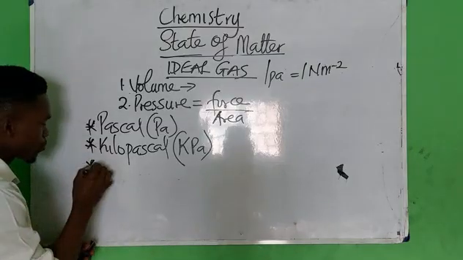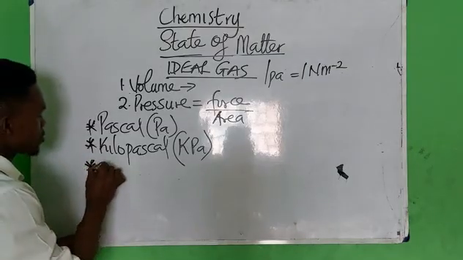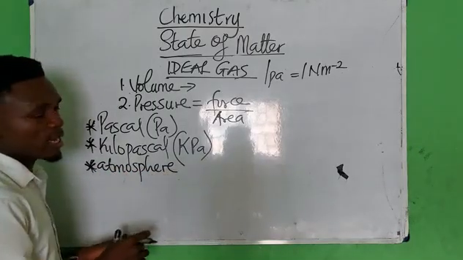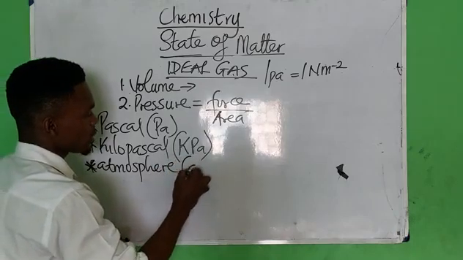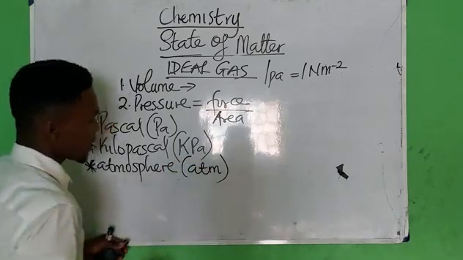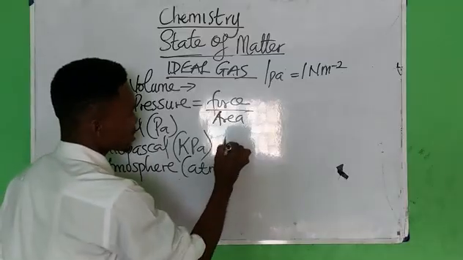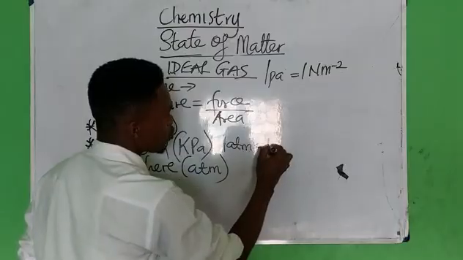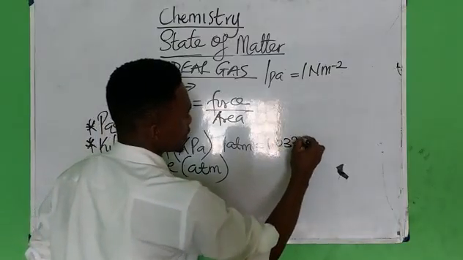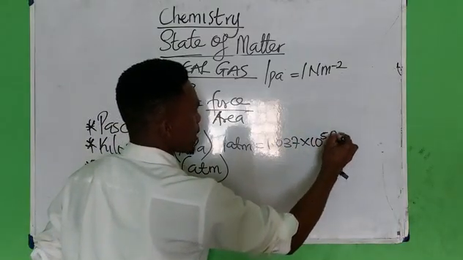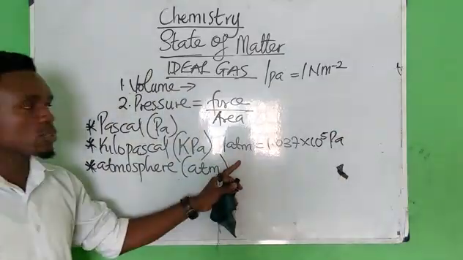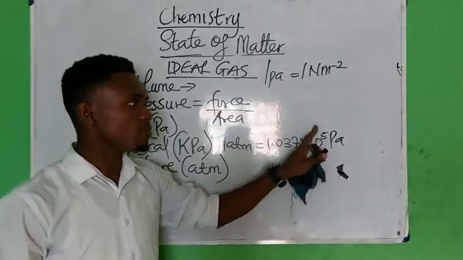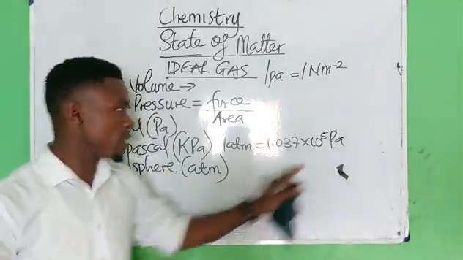Another SI unit that is used in pressure is the atmosphere, denoted as what? ATM. Alright, please take note that one atmosphere is equal to 1.037 times 10 to the power 5 Pascal. Take note of that, alright?